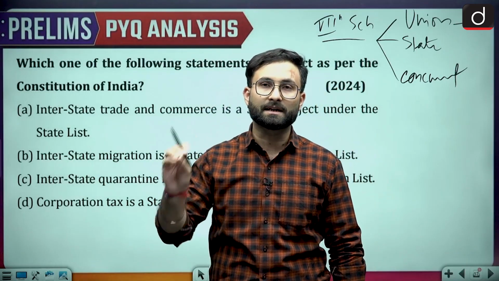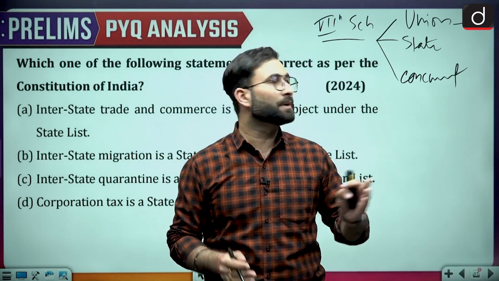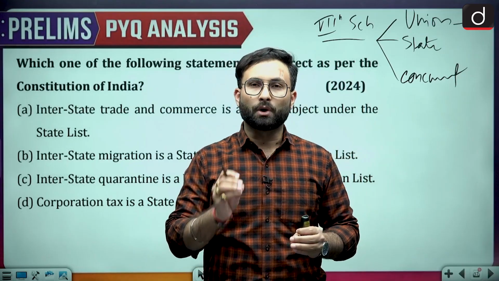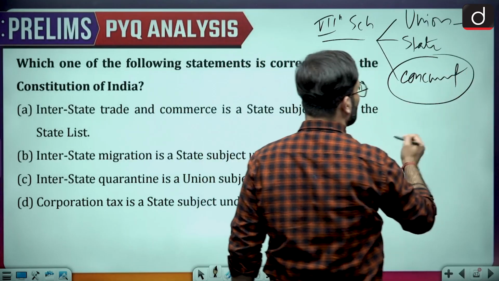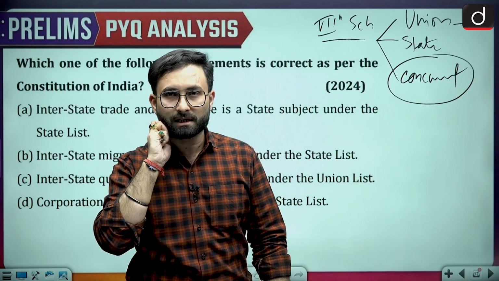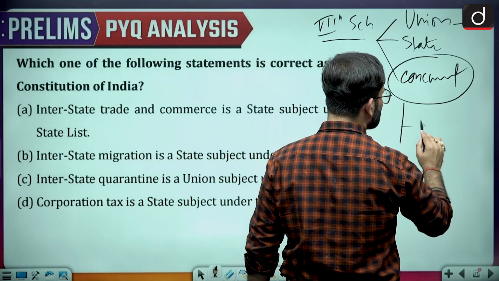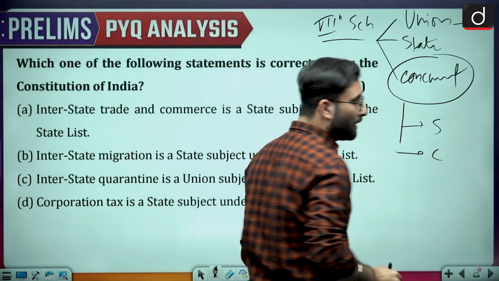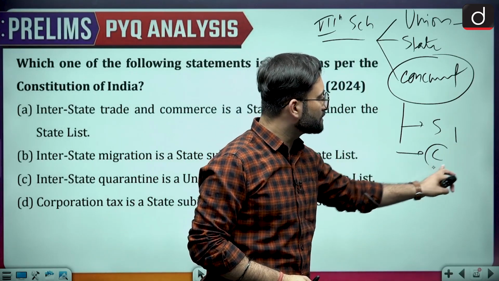But if there is a central law, the central law will prevail if there is a conflict between the center and the state's law. Again, if there is a subject, an entry in the concurrent list, and the state has made a law and the center has made a law, and there is a conflict, then the central law will prevail.